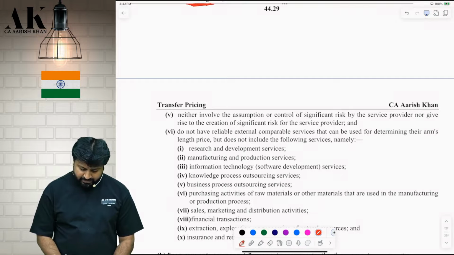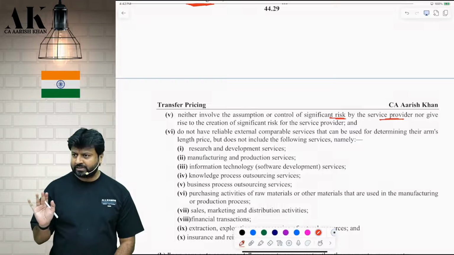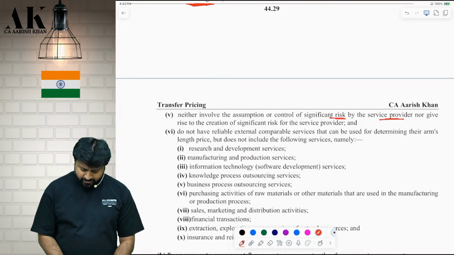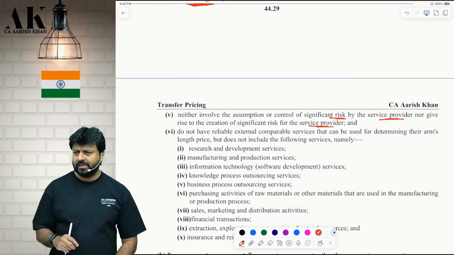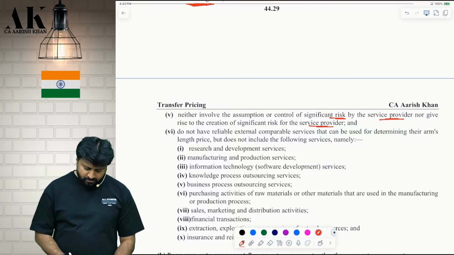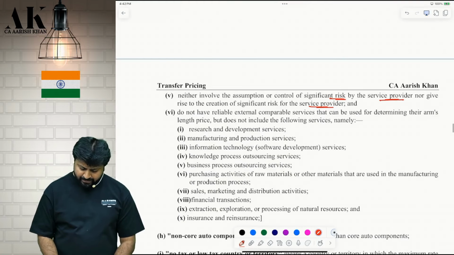Neither involve the assumption or control of significant risk by the service provider. There is no significant risk to the service provider in providing these services. Nor give rise to creation of significant risk to the service provider. So the risk has to be very minimal. As the name itself suggests, it's a very low value adding service. They do not have any reliable external comparable services that can be used for determining their arm's length price, but it does not include the following services definitely.